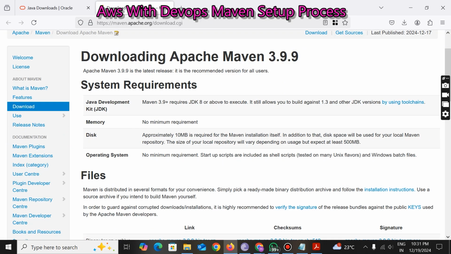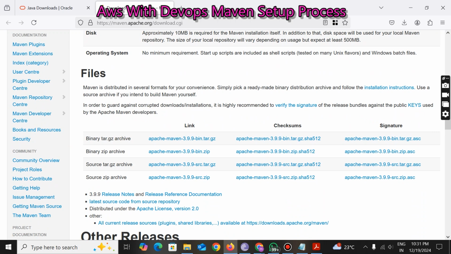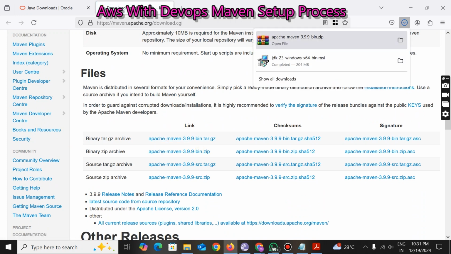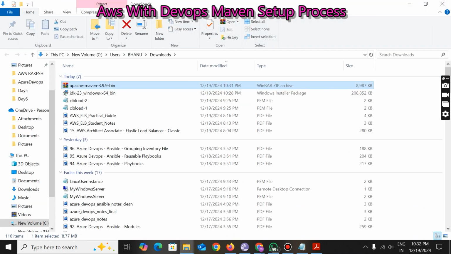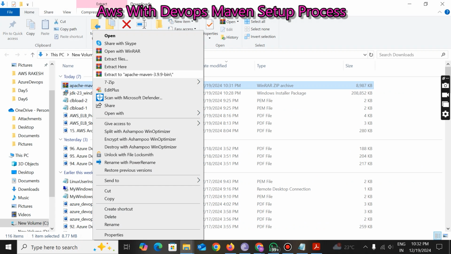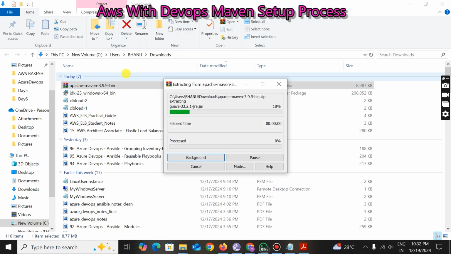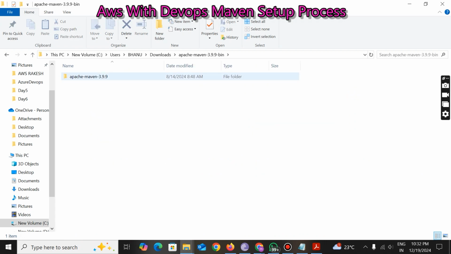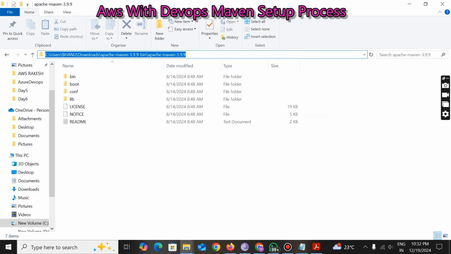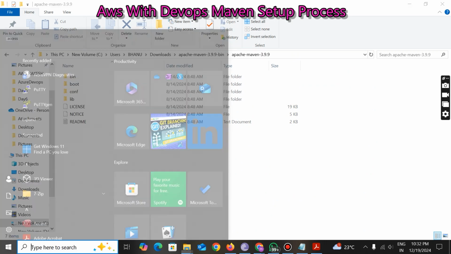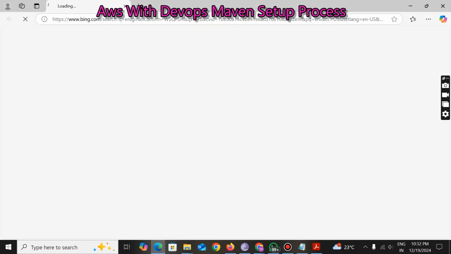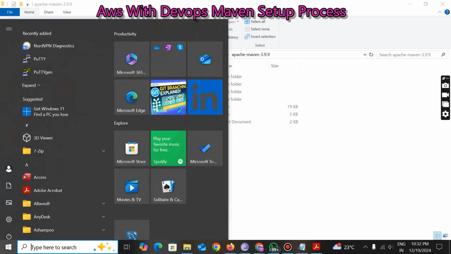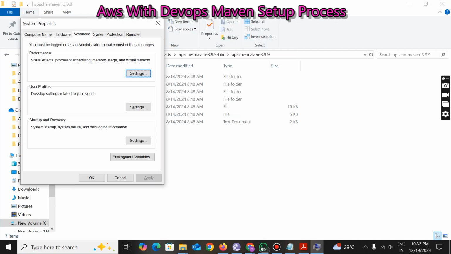If you scroll down, you can see the binary zip archive. Click on this binary zip archive, the zip format, and go to that folder. Right click on it and extract to Apache 3.9.9, and it is going to get extracted. Then open this, copy this entire path, and go again to the environment variables and set up the path.